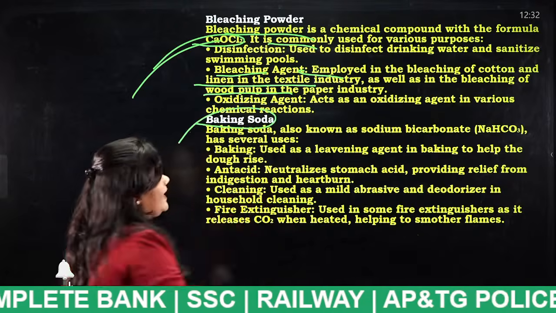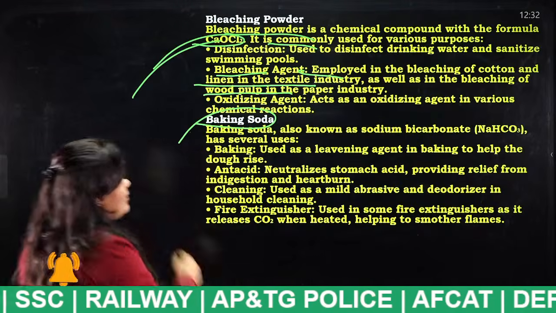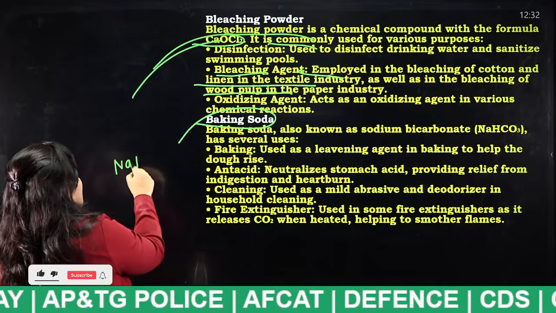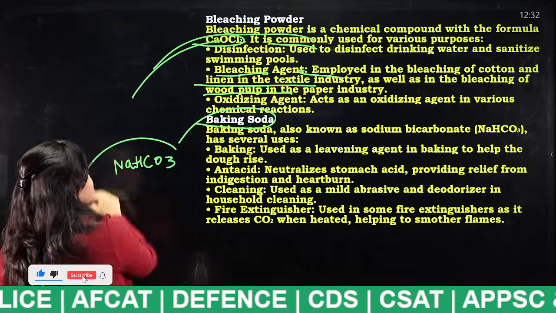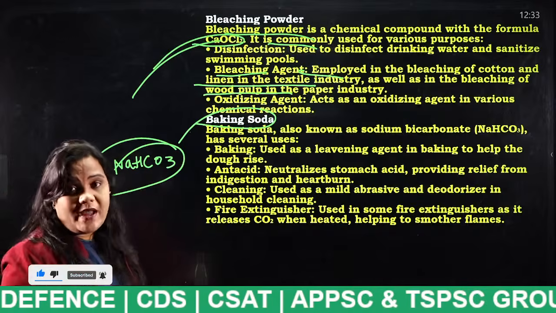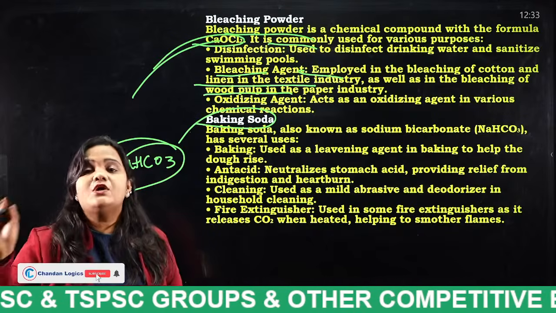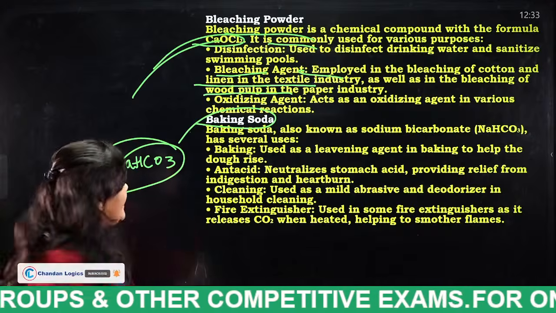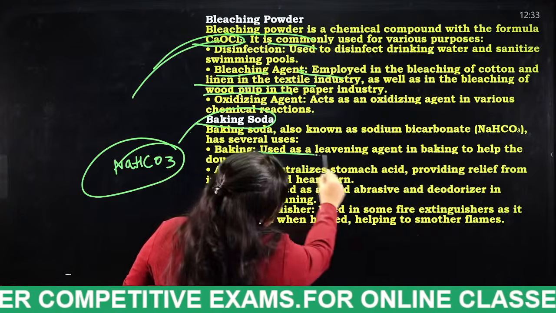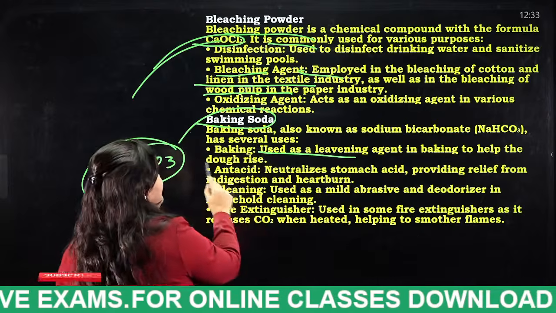Okay, next, baking soda. This baking soda is known as what? Sodium bicarbonate. It is also known as what, students? Cooking soda. Baking soda is also known as cooking soda. Its chemical name is sodium bicarbonate. Next, it is used as a leavening agent in baking to help the dough rise.